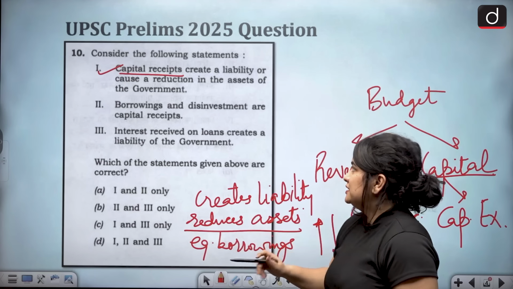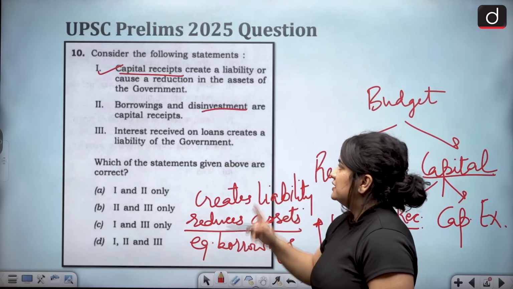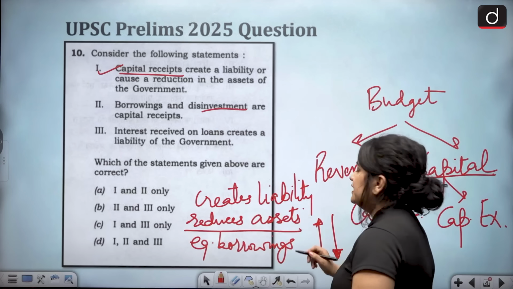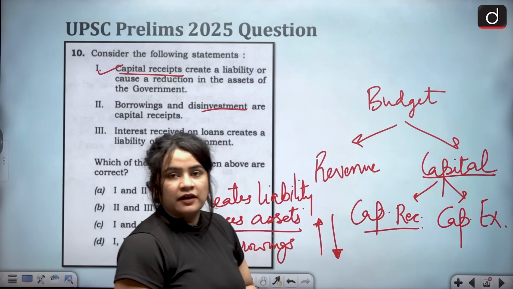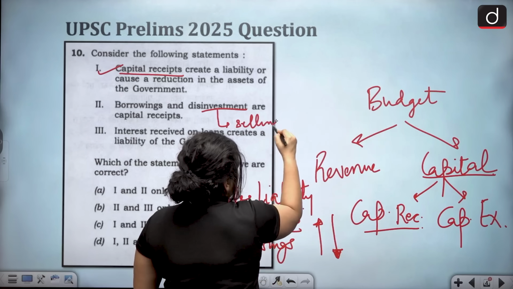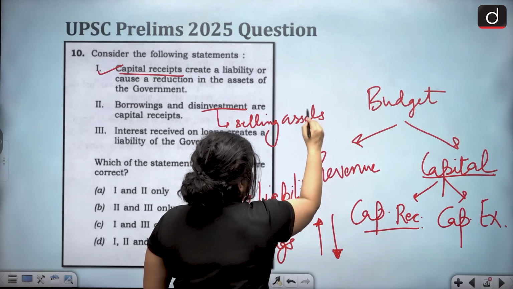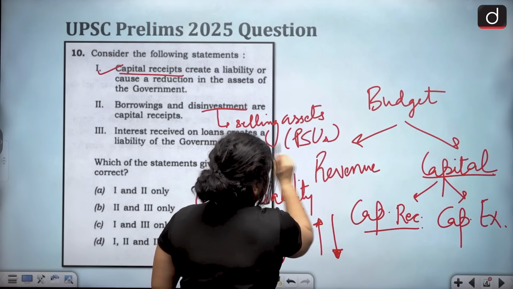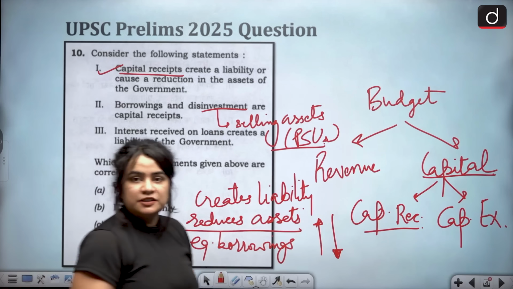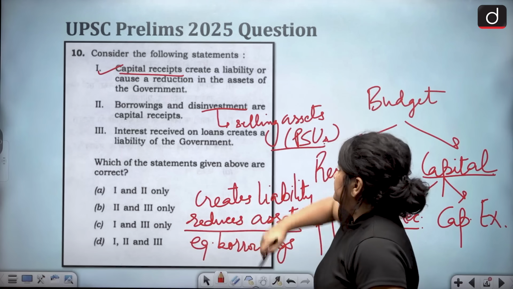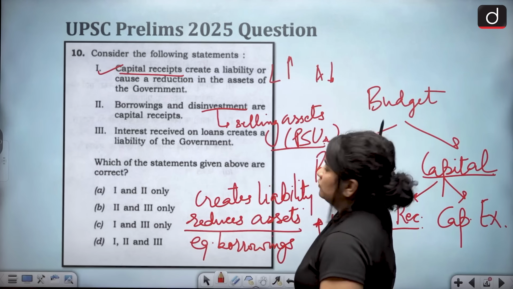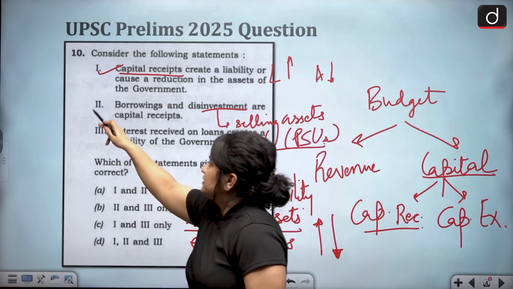The second statement says borrowings and disinvestment are capital receipts. We just saw the example of borrowing. Add to it disinvestment as well, because when the government is disinvesting, it is actually selling assets like PSUs or shares in PSUs, which is leading to a reduction in assets. So always remember, capital receipts, liability goes up, assets goes down. All right. So again, this is also correct.